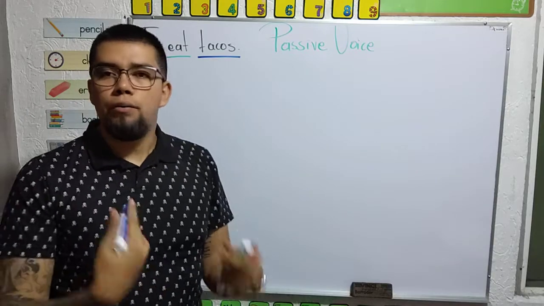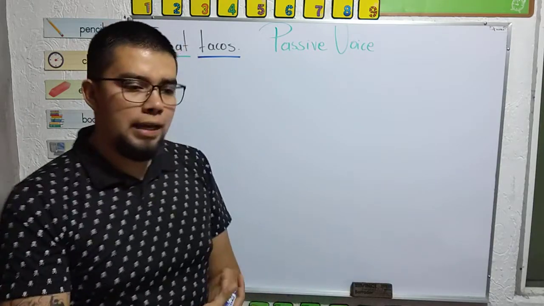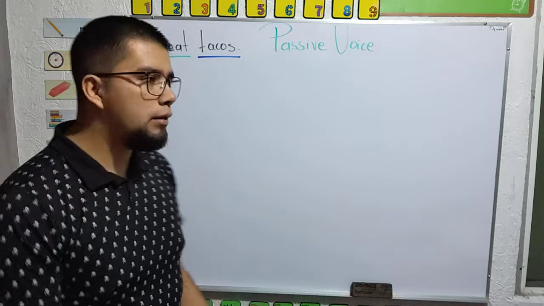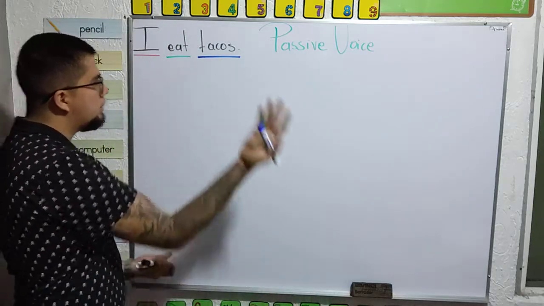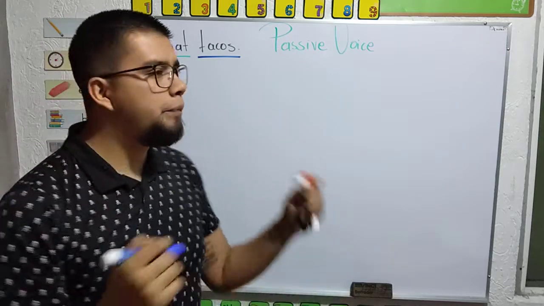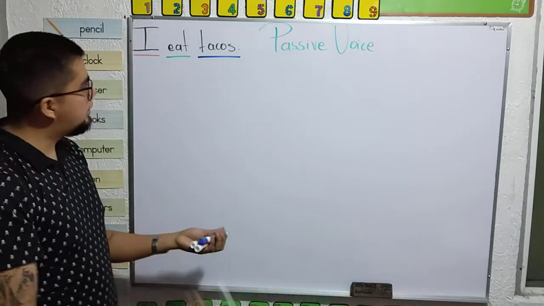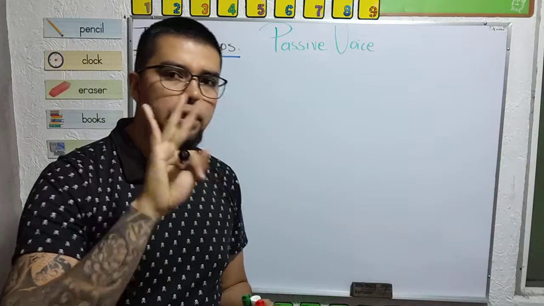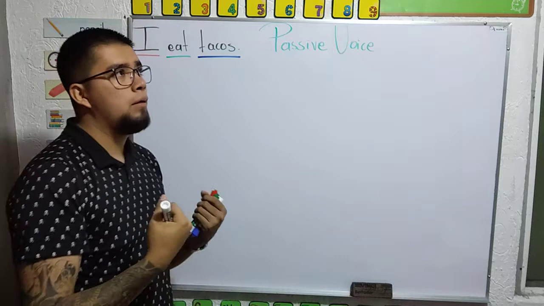Passive voice. Well, normally everybody speaks in active voice, but in some cases we tend to use passive voice. When do we use passive voice? In our sentence, we have basically three different parts.